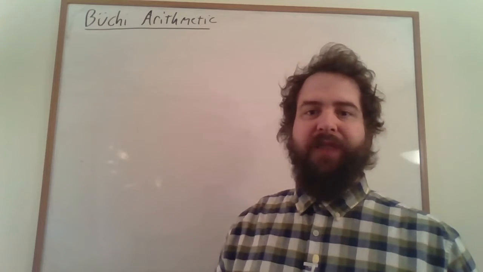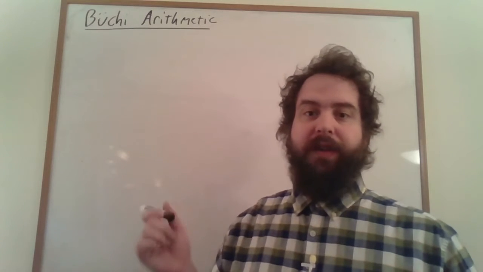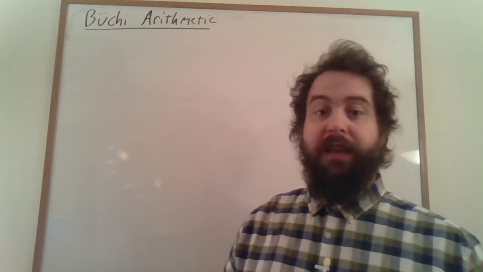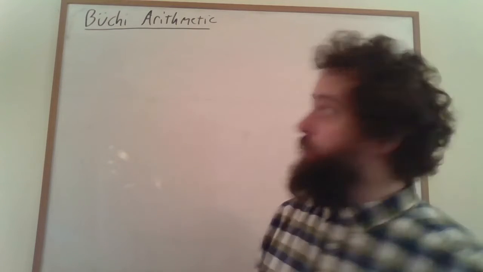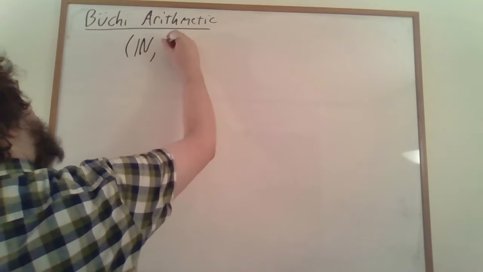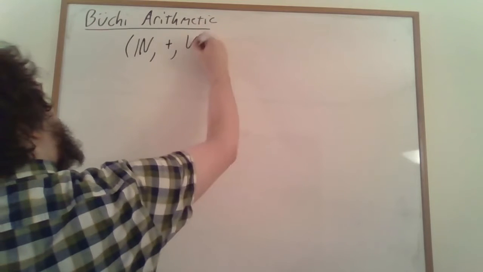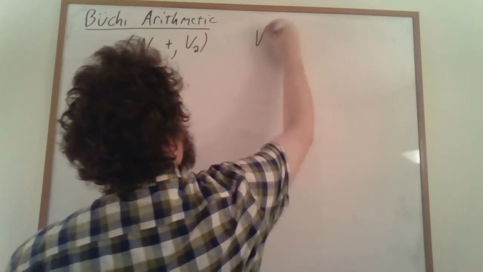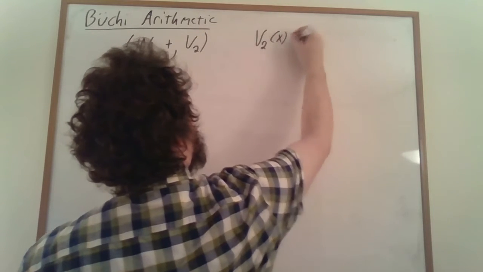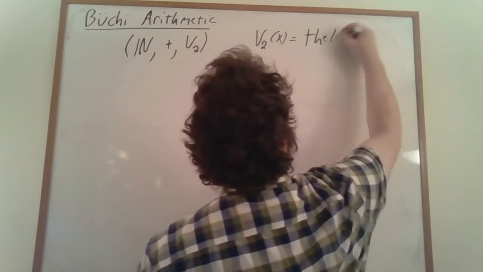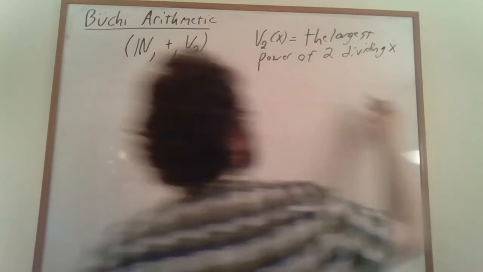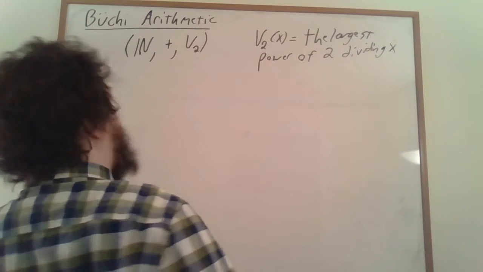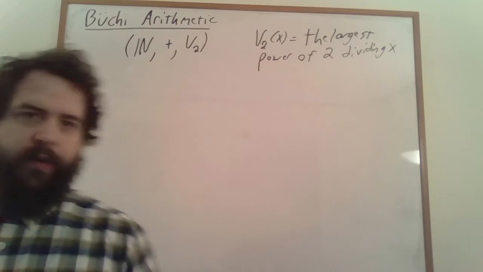Hello, in this video I'd like to talk about Büchi arithmetic. So Büchi arithmetic is the first order logic of the structure, the natural numbers with addition and an extra unary operation v2, where v2 of x is going to be the largest power of 2 dividing x, and we'll say that v2 of 0 is equal to 0.